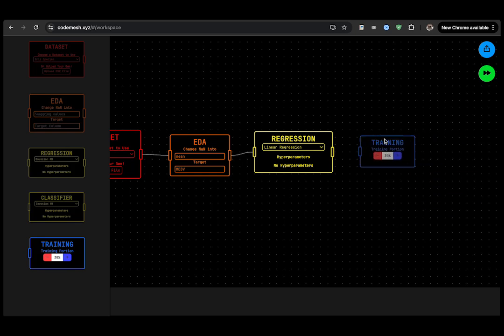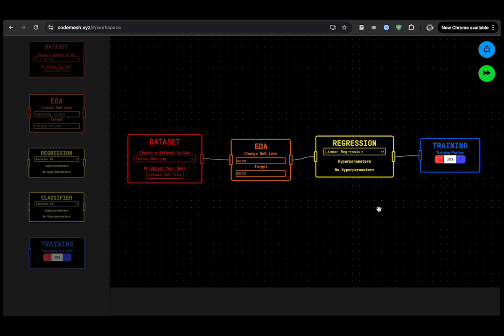And then we will connect our training node at the very end, just to make sure that the data in our data set is distributed into different parts, so that some of the data can be used to train the model, and the other data can be used to determine the accuracy of this model. Okay, great. And it says training portion here, 30%, meaning that we are putting 30% of the data in our data set to train our model. And for the other 70%, we're leaving it to test this model to see if it is accurate enough.